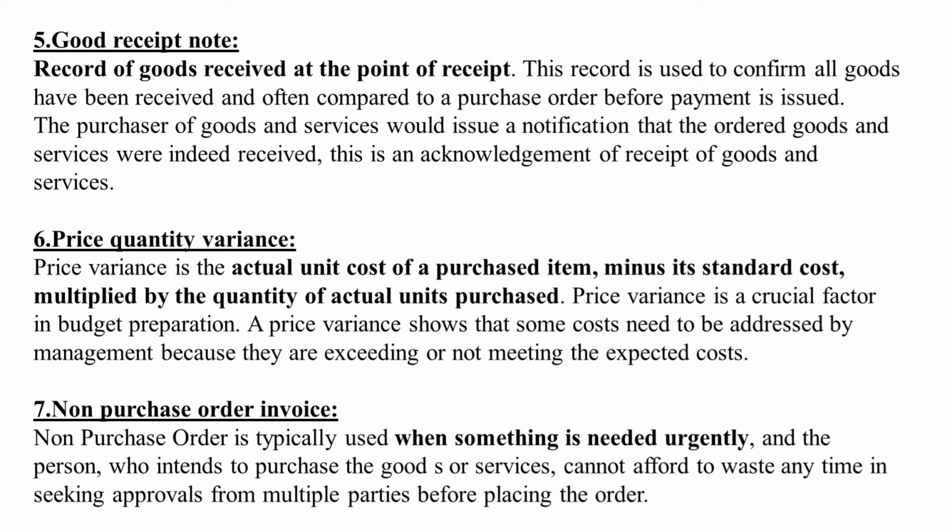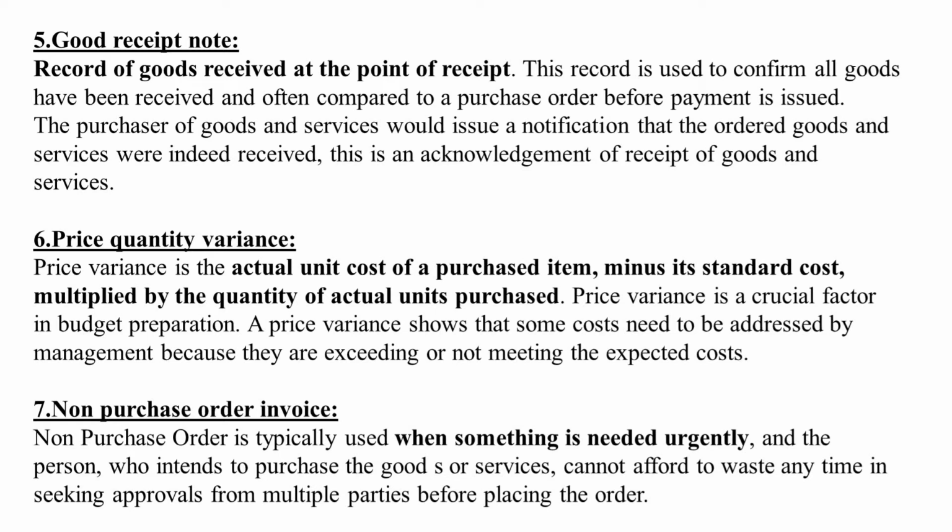Goods receipt note. Record of goods received at the point of receipt. This record is used to confirm all goods have been received and often compared to a purchase order before payment is issued. The purchaser of goods and service will issue a notification that the ordered goods and service were indeed received. This is an acknowledgement of receipt of goods and service.